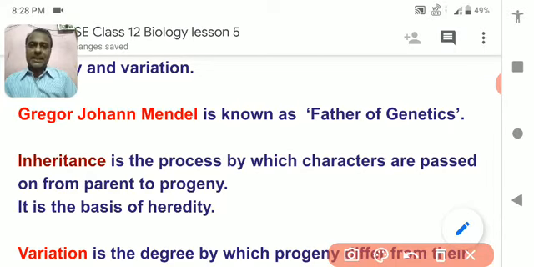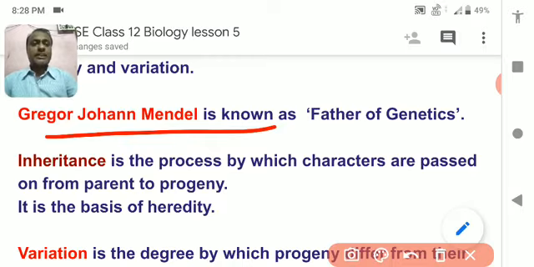Although at that time it was not famous, and people did not support his experiment, because he was a physicist as well as a mathematician, and he gave all the principles on a mathematical basis. So the biologists did not believe and did not want to believe his concept, and that's why at that time his concept was a failure, and no one accepted it.